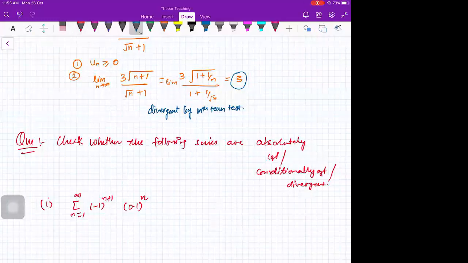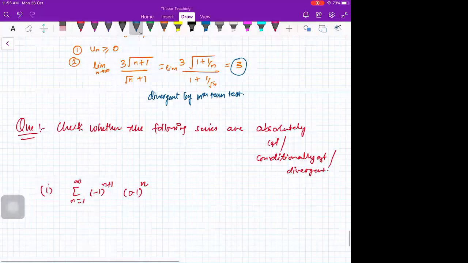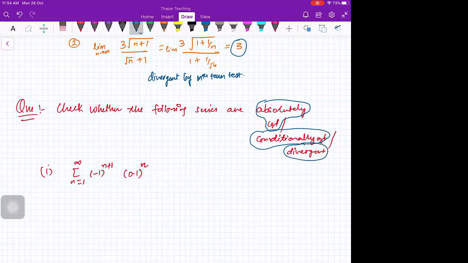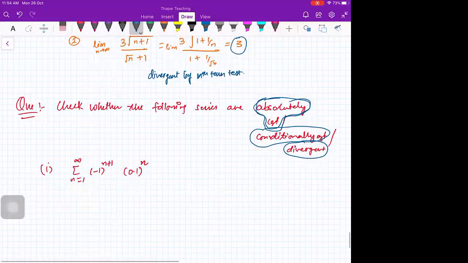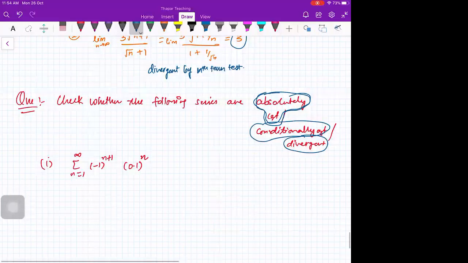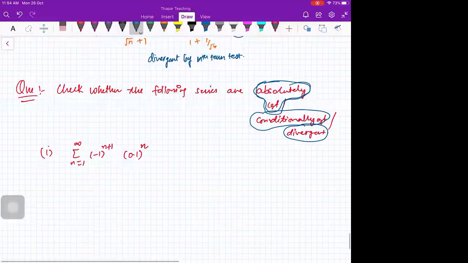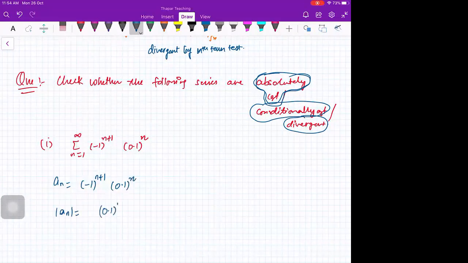Tell me. First of all, tell me what this series is. Whenever you have a question whether it is absolutely convergent or conditionally convergent or divergent, you will always take the mod. Because if the mod of the series is convergent, then you don't need to check the convergence of the series itself. So here a_n is (minus 1) raised to power n plus 1, times 0.1 raised to power n. So mod of a_n will be 0.1 raised to power n if you take the mod.